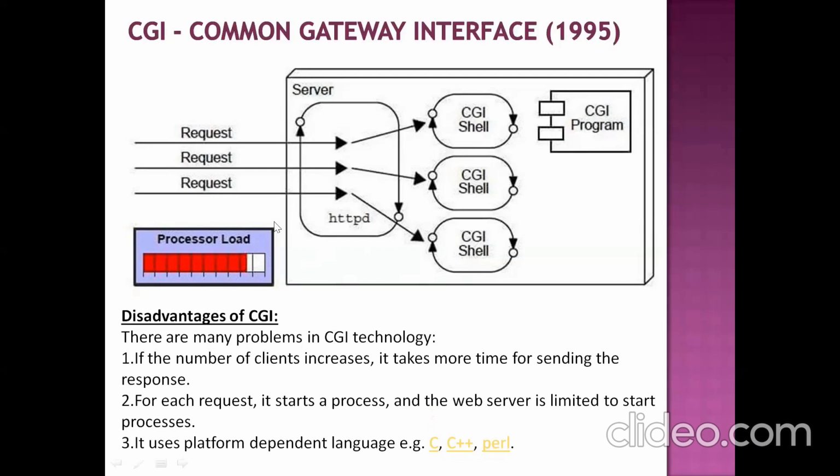Now see the drawbacks. Whatever drawbacks I have explained in this diagram, the same drawbacks are written here. There are a lot of drawbacks with CGI technology. The first one is, if the number of clients increases, it takes more time for sending the response back to the client. Suppose 10 clients or 100 clients are sending requests, then 100 processes have to be created, and the CGI program has to handle all those 100 processes. Of course, it will take more time to execute those processes, so it takes more time to send a response back to the client.